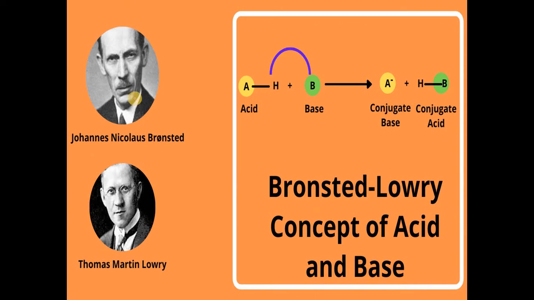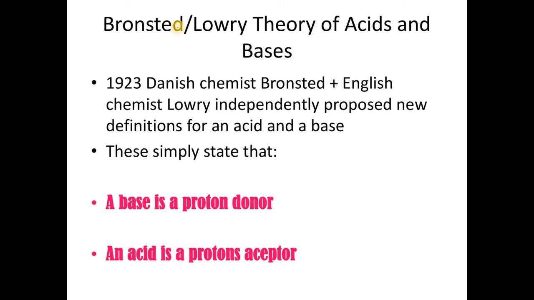Then next we will see the Bronsted-Lowry concept for acids and bases. This concept was discovered by the scientists J.N. Bronsted and Thomas Lowry, so it is called the Bronsted-Lowry concept. Here acid reacts with base, and we get conjugate base and conjugate acid. So this is the Lowry-Bronsted concept.